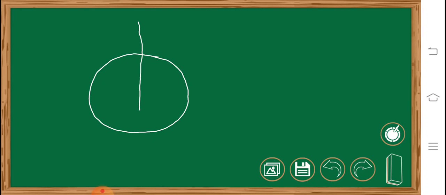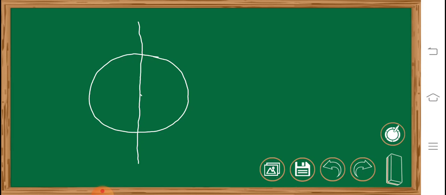In the case of a ring, if this is the ring and the axis is passing through the diameter, so in this case the axis will not be perpendicular to the ring. Axis lies in the plane of the ring and it is dividing the ring in two equal parts.